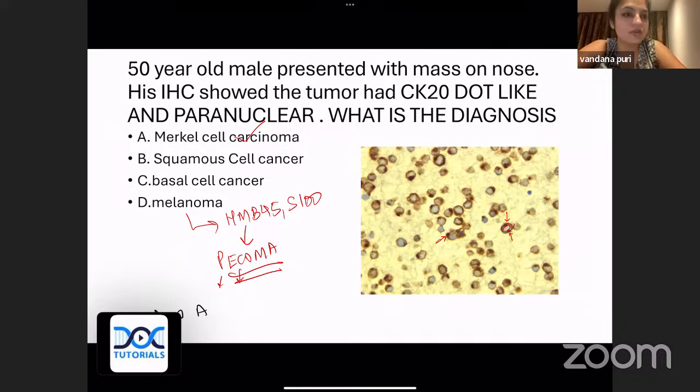And whenever we talk about PEComa, there is a tumor called sugar tumor, which occurs in the lung. So PEComa of the lung is called sugar tumor. Please remember that. So they are all HMB45 positive. HMB45 is positive in melanomas and PEComa. Please remember, this is a tumor which arises from perivascular epithelioid cells. Okay, right. So that is about this.